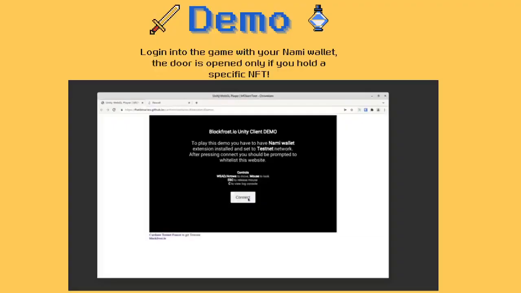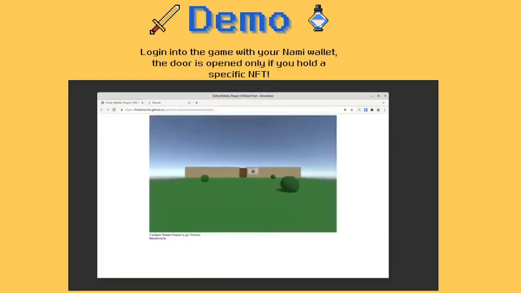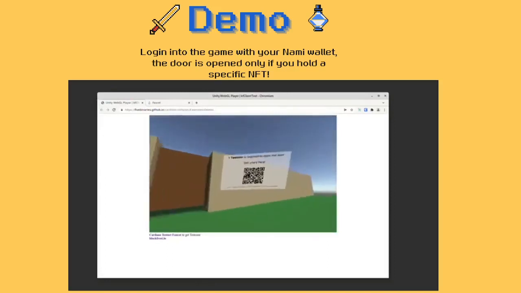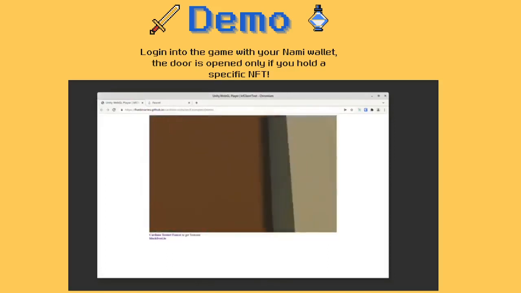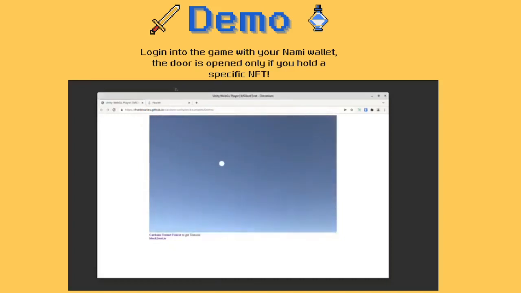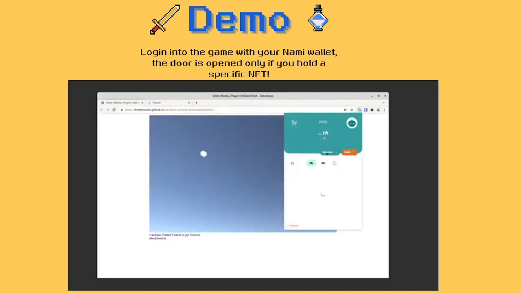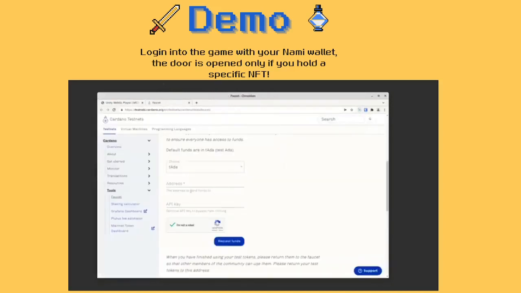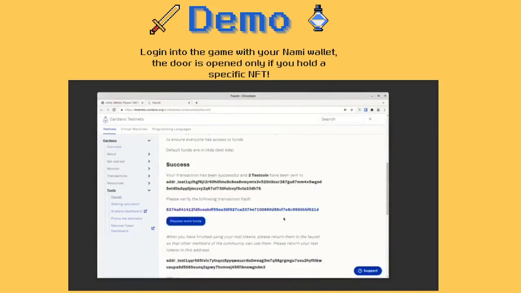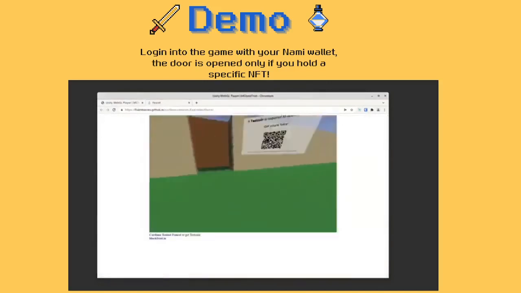So, for example, here is a very simple demo we did. This is a game where you just log in with your Nami wallet and you try to open the door, which won't let you through unless you have a specific NFT in your wallet. So what we do here is we request this NFT, which is called test coin, from the testnet faucet. Just a reminder, this is an easy example and you can do anything you want with this.